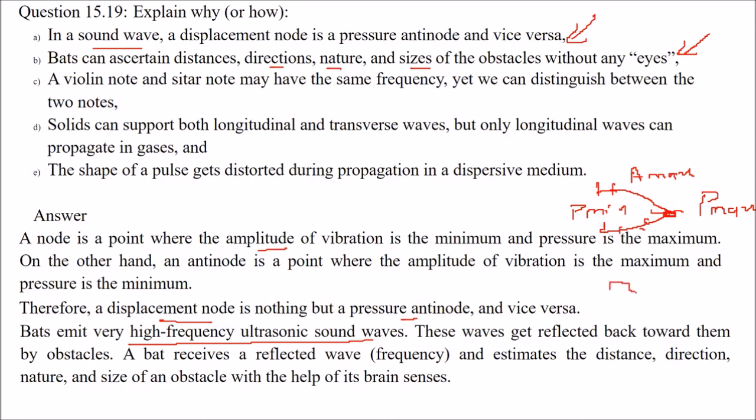Like if this is a bat, it sends the waves, and if there is any body or obstacle, the waves will reach back again. So the bat now receives the reflected wave, and it estimates the distance, direction, nature, and size of the obstacle with the help of its brain senses.